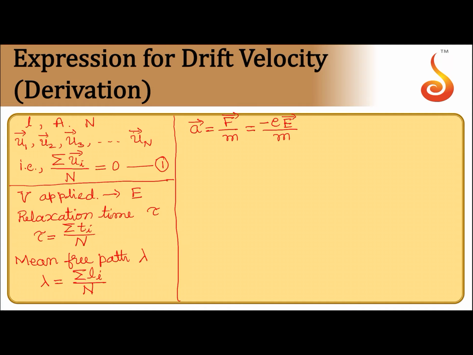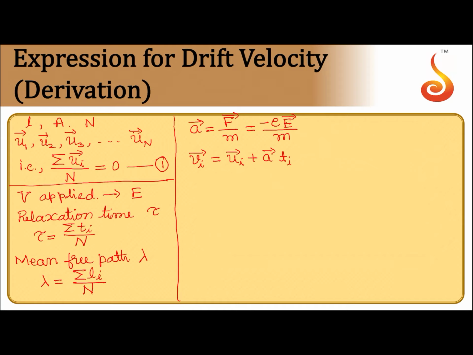Now, at any given time, the velocity of the ith electron is given by Vi is equal to Ui plus a into Ti. So, i ranges from 1 to n. Ti is the time elapsed since the last collision of the ith electron. After each collision, the electron starts afresh with a random thermal velocity Ui. The average velocity of all electrons, the final velocity, is nothing but drift velocity.